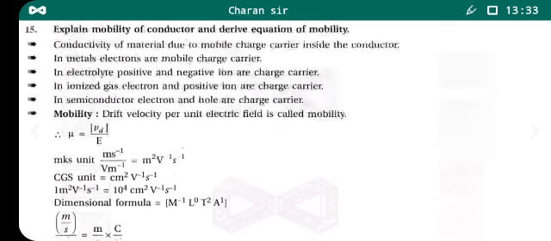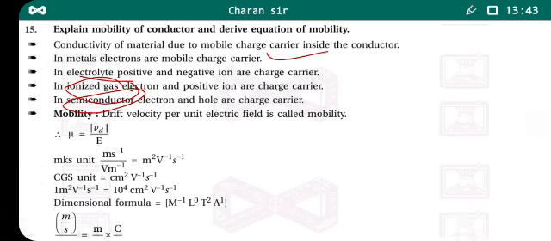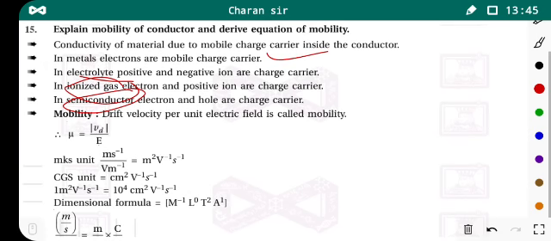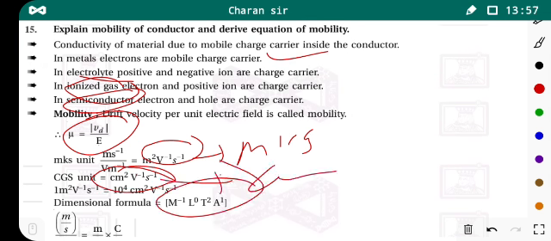Here you have the MCQ questions: what is the charge carrier in metals, in electrolyte, in ionized gas, and in semiconductor also. The definition of mobility, the equation of mobility, the SI unit of mobility in MKS. What is the SI unit of mobility in CGS? What is the dimensional formula? Okay, so now the next question is